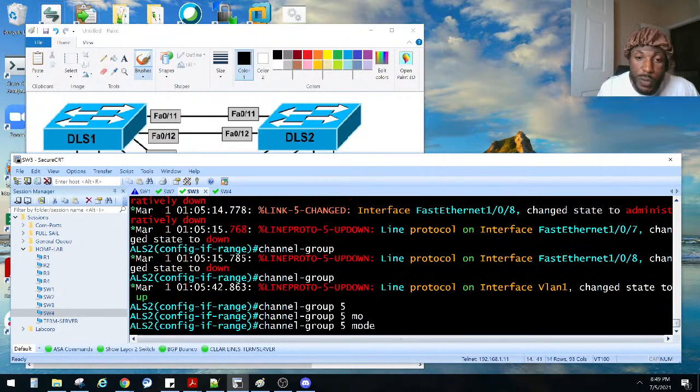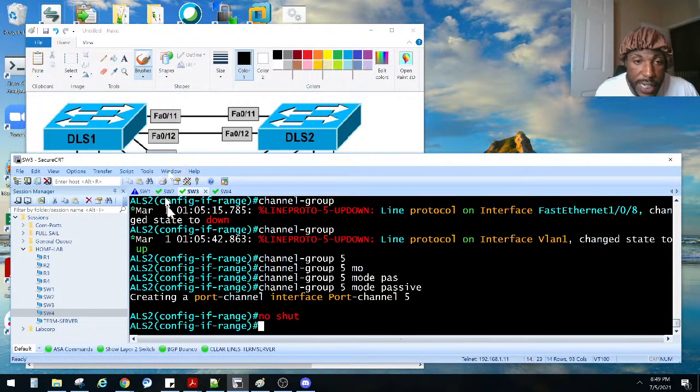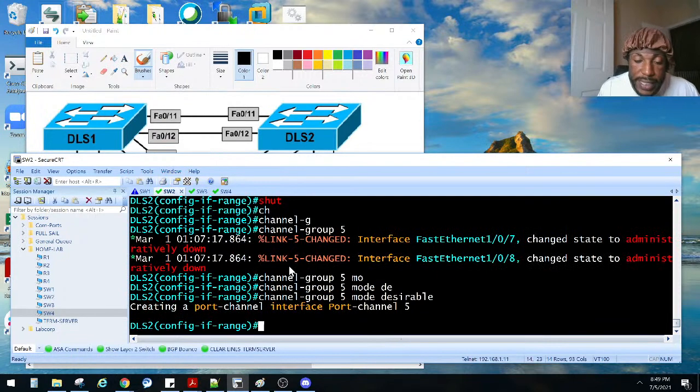Good. So mode passive on this side. It's creating port channel 5. There's no shut that bad boy. No shut the other side. And finally, move on to task number 3. We only got 6 tasks, so we should be halfway done.